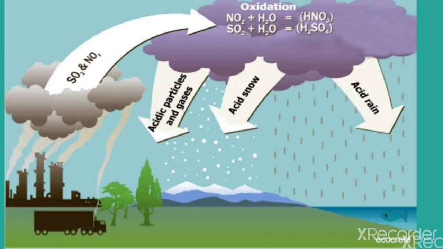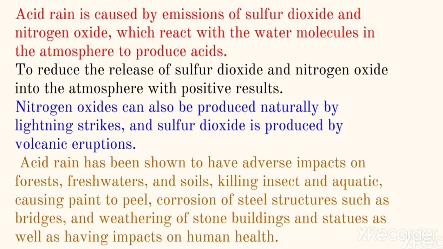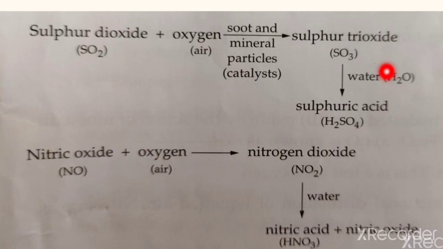Such rain is called acid rain, and the acids found in acid rain are formed as follows: sulfur dioxide, SO2, combines with oxygen in the presence of soot and minerals to form sulfur trioxide, SO3. That sulfur trioxide combines with the water present in the atmosphere to form sulfuric acid.